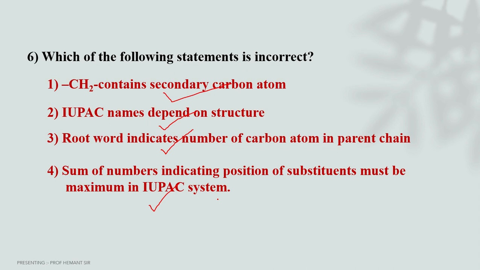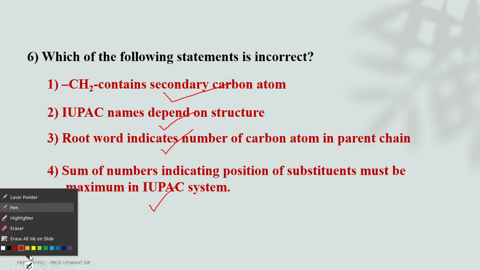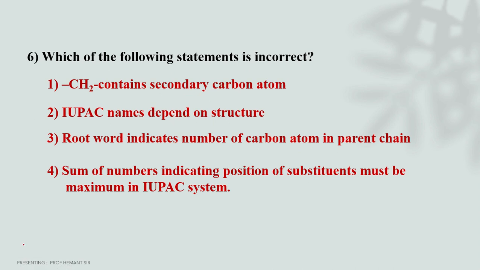CH2 contains secondary carbon atom. IUPAC name depends on structure. Root word indicates number of carbon atoms in parent chain. The sum of numbers indicating the position of the substituent must be maximum in the IUPAC system. The correct answer is 4. The sum of the numbers indicating the position of the substituent must be the maximum.